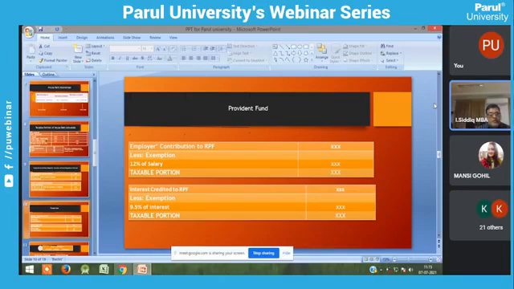80C, so you can show it as a deduction. It has a deduction. So okay, the next one is provident fund.